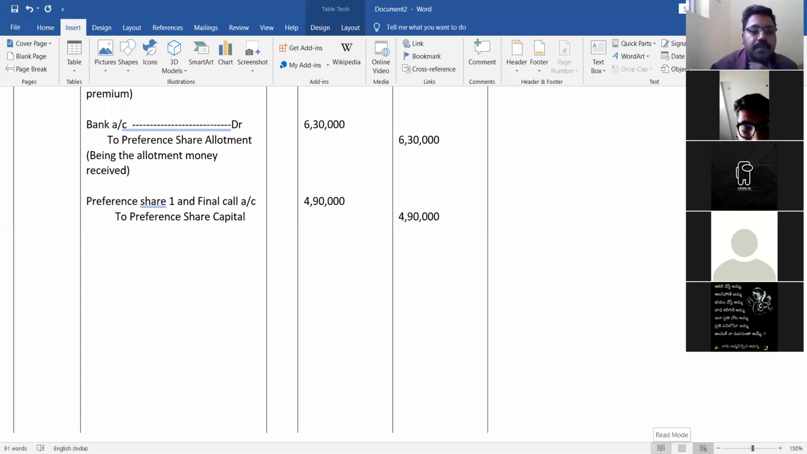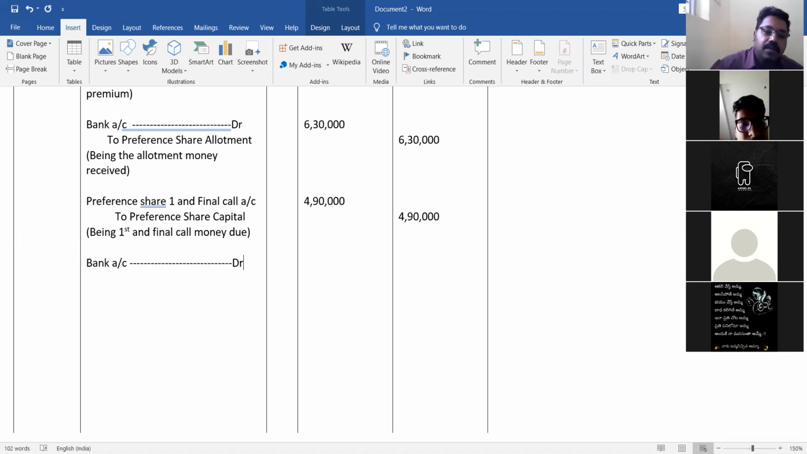So after this entry, preference share first and final call account debit to preference share capital, that is due 4,90,000. After that, the bank has received how much? Bank account debit, how much has it received? 4,83,000. Very good. And calls in arrears is 7,000. Calls in arrears is a loss or an income to the company? Loss. Yes, very good. If it is a loss, what do you have to do? Debit or credit? Credit, sir.